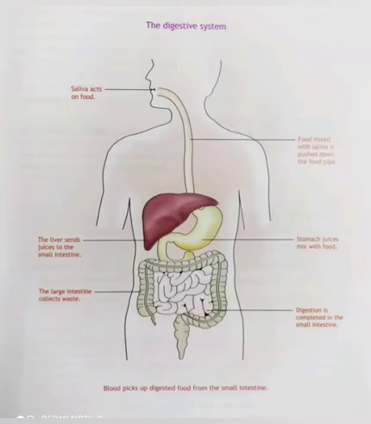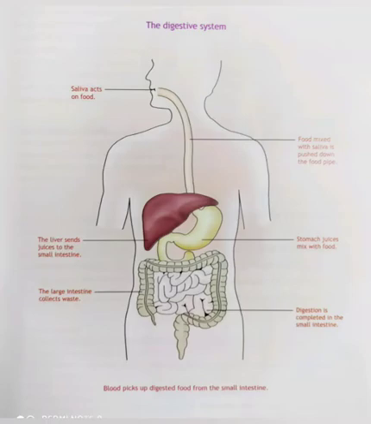What happens in your mouth is there are many glands that secrete a fluid called saliva. It is a watery fluid, and when you eat food, saliva acts on the food and breaks the food molecules into smaller particles. The food is broken down by the action of saliva in your mouth.